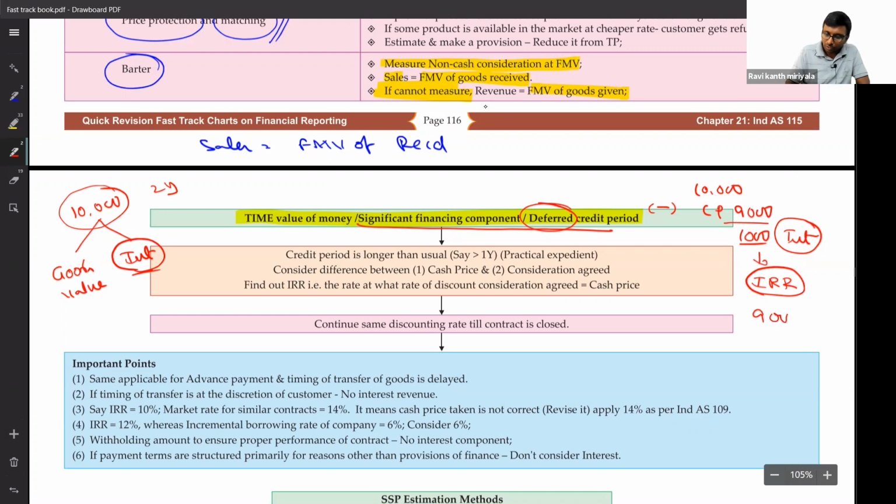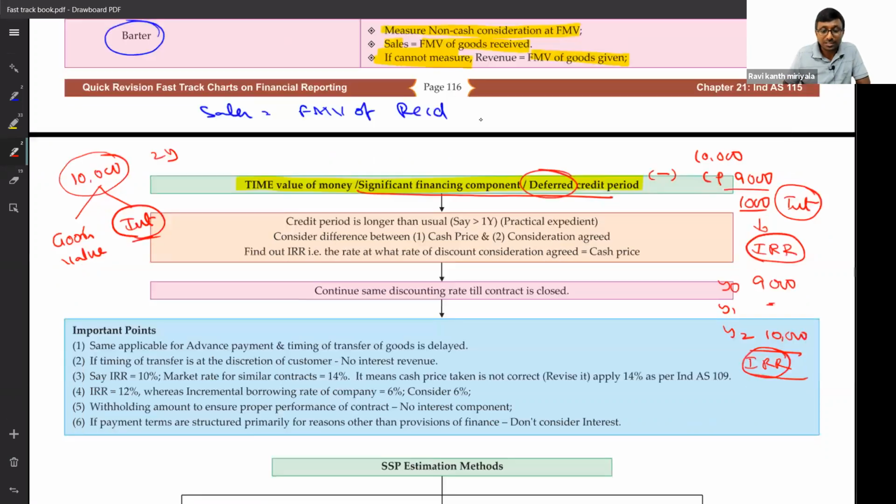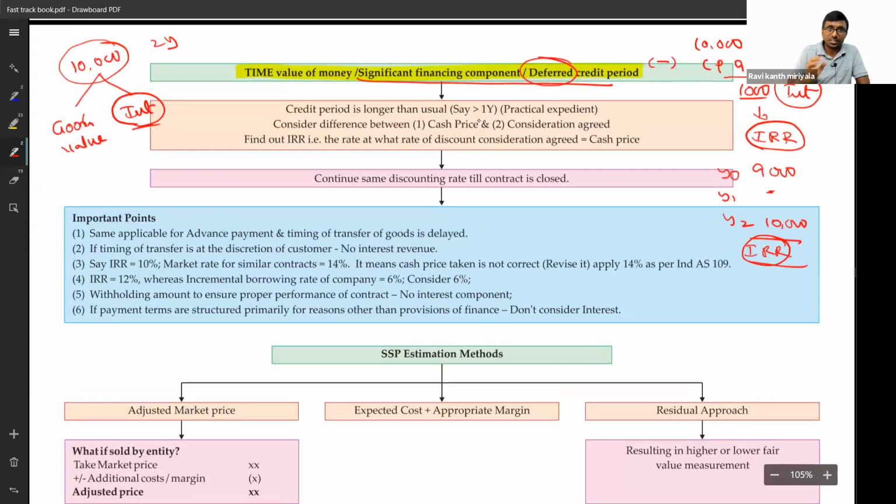We'll say 9,000 rupees at Y0, nothing at Y1, and 10,000 rupees at Y2. Then you do it in Excel with the IRR formula. You will get the rate. At that percentage you are supposed to recognize interest income, because the 10,000 includes the sale of goods as well as interest income to the seller. You are supposed to do it.